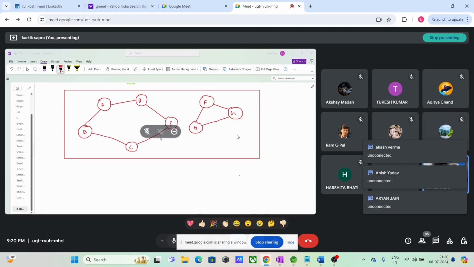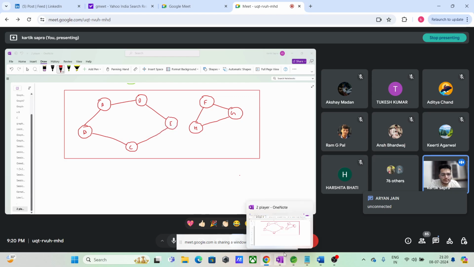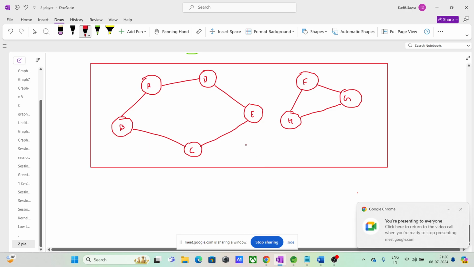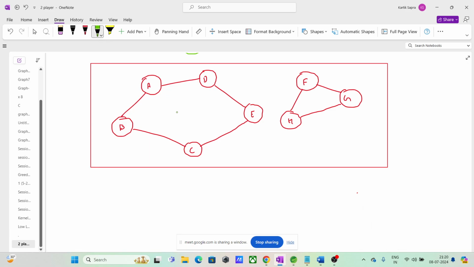Why is this unconnected? This is an unconnected graph because, let us suppose we are standing on any vertex in this component. Let's stand on A. Is there any way that you can reach any of H, F, G from A? No. If you stand on D, you cannot reach H, F, G. If you stand on E, you cannot reach H, F, G. If you're standing on C, you cannot reach H, F, G. If you're standing on B, you cannot reach H, F, G. Vice versa also, you can stand on H, F, G, you cannot reach this, right? So this is an unconnected graph.